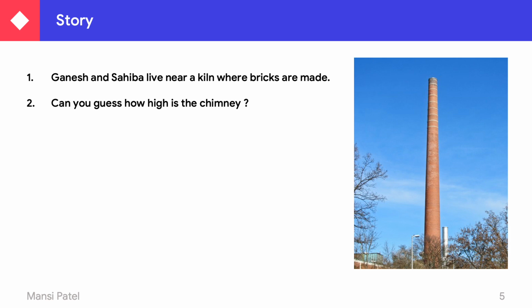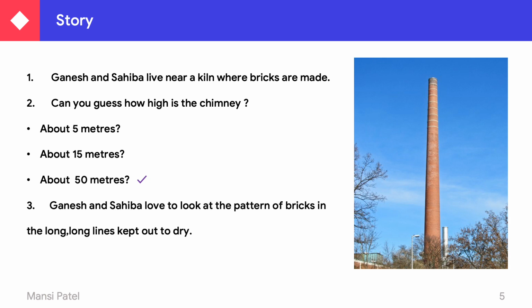You can see here the picture of a chimney. Now what is the height of this chimney? About 5 meters, about 15 meters or about 50 meters.